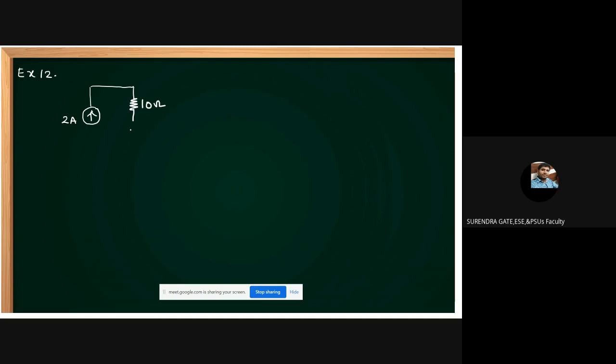This is 10 ohms, and this is plus minus 20 volts. This is 10 ohms. Then it is a 5 ohm resistance. Here it is given a dependent source, plus minus 0.5 V1.